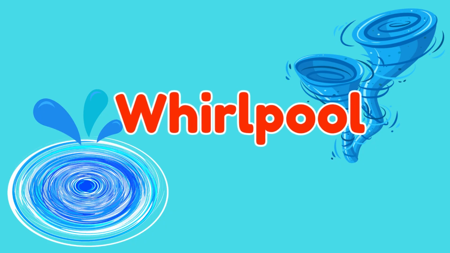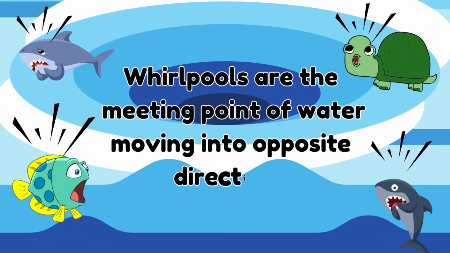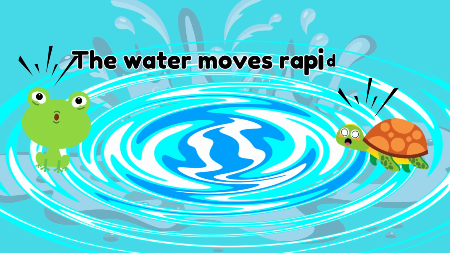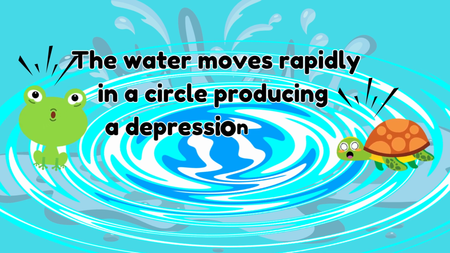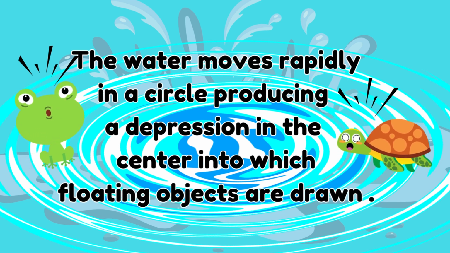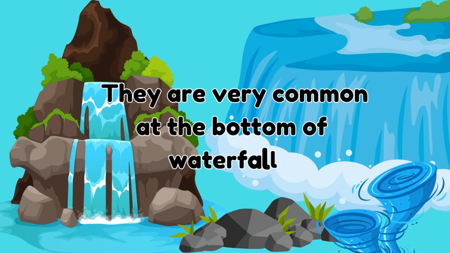Whirlpool. Whirlpools are the meeting point of water moving in opposite directions. The water moves rapidly in a circle, producing a depression in the center into which floating objects are drawn. They are very common at the bottom of waterfalls.